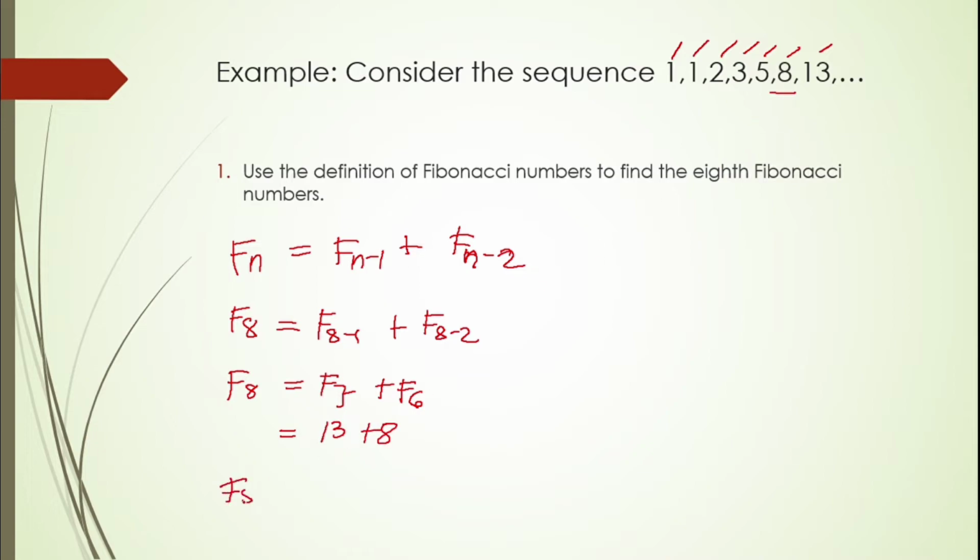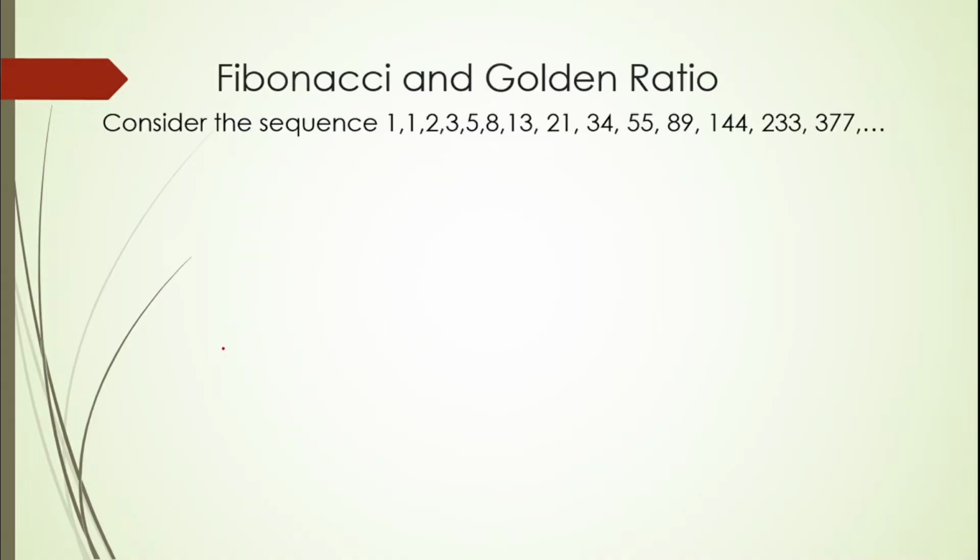So F8 is equal to 21. So the next term here is 21. So that is how we're going to make use of Fibonacci in the definition. Alright. So, Fibonacci and golden ratio. Fibonacci is related with the golden ratio.